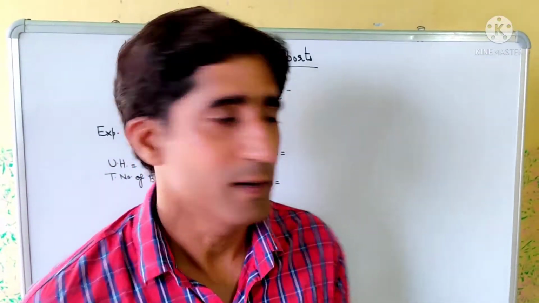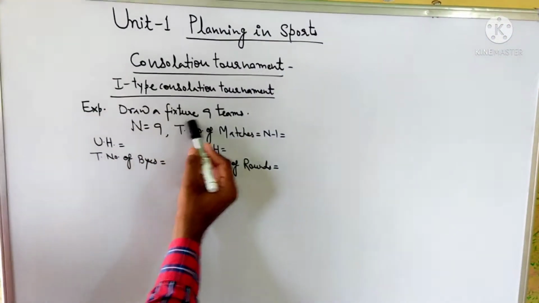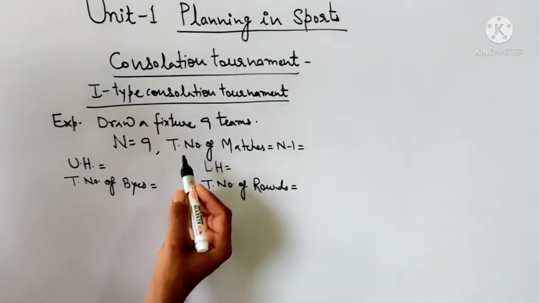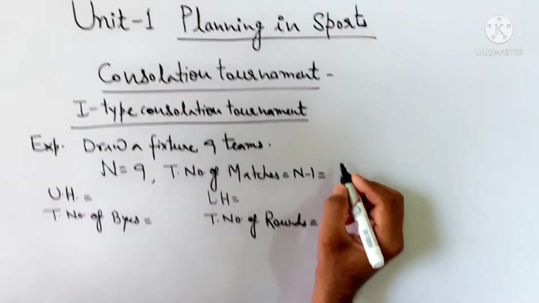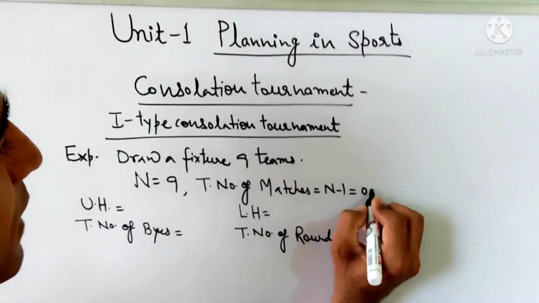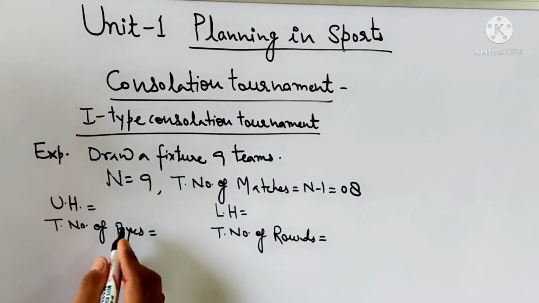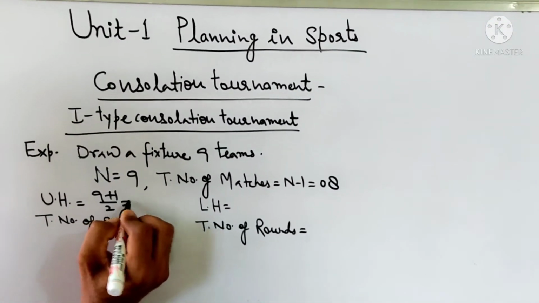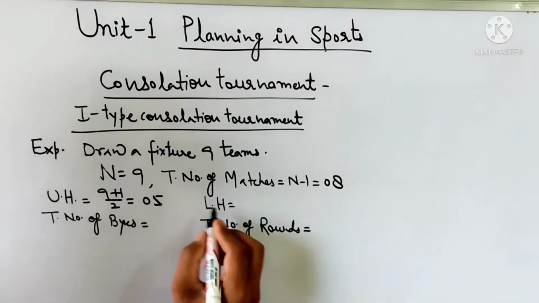For example, draw a fixture of 9 teams. Total number of teams is 9. Total number of matches is n minus 1, which is equal to 8. Upper half teams: 9 plus 1 by 2 is equal to 5.